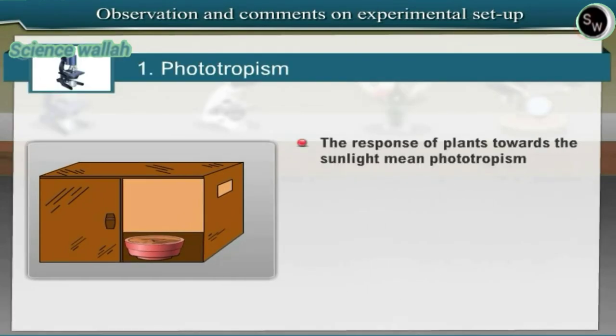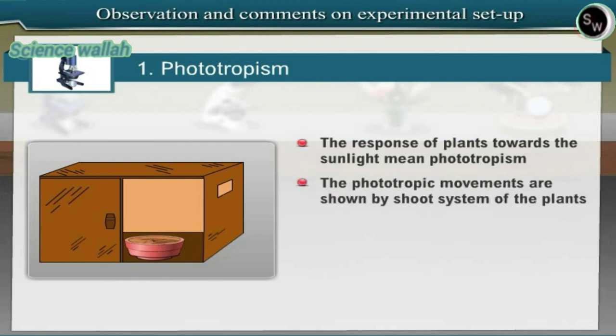Phototropism. The response of plants towards the sunlight means phototropism. The phototropic movements are shown by the shoot system of the plants. To understand phototropism, we will observe this experiment.